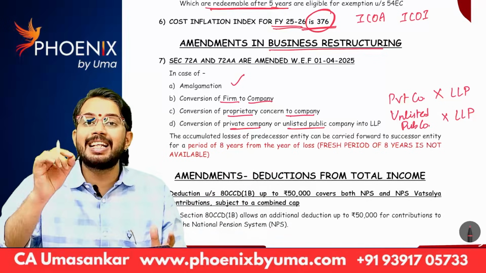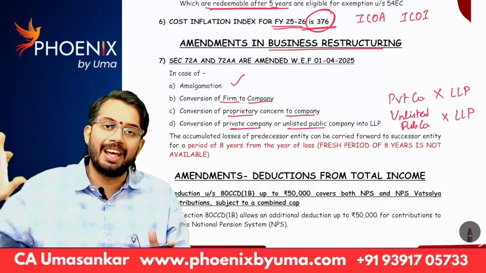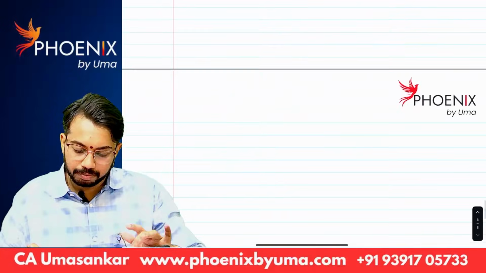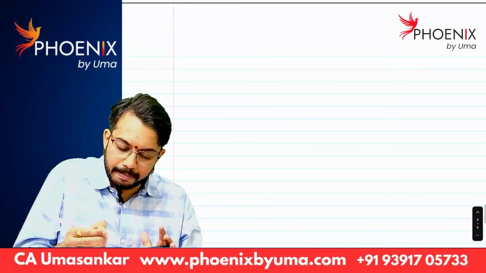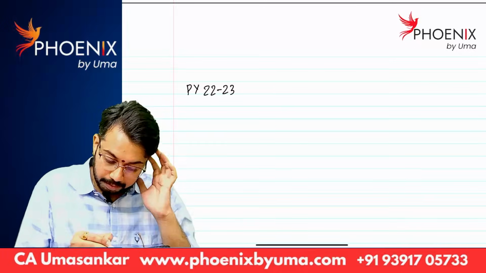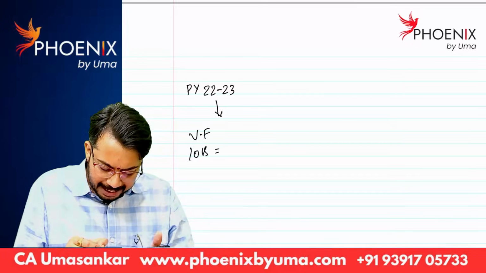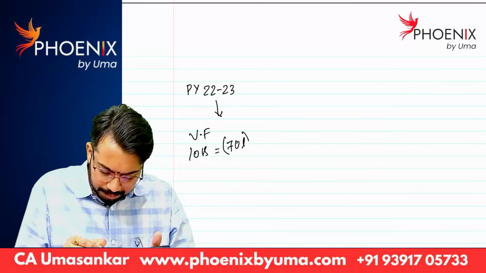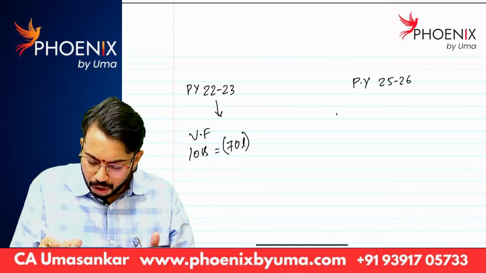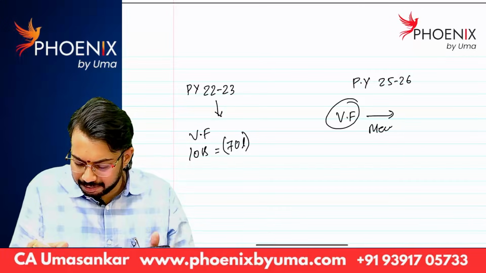But as per Finance Act 2025, fresh period of 8 years is not available. What do you mean by this? I will tell one example. Let's say in previous year 22-23, Vodafone has loss of 70 lakhs. In previous year 25-26, Vodafone got merged with VI.